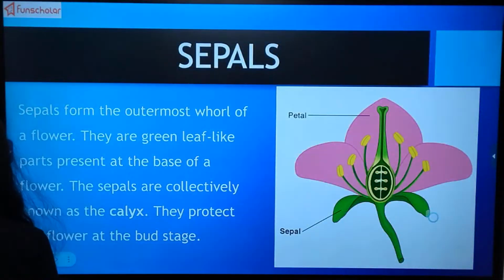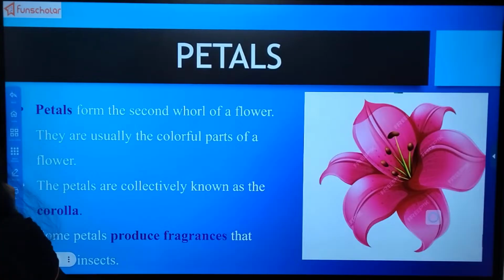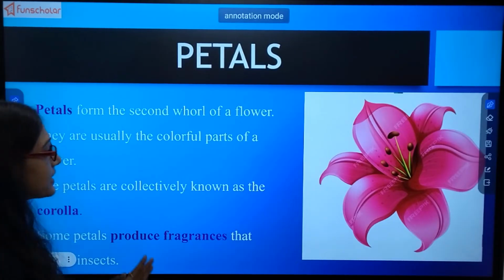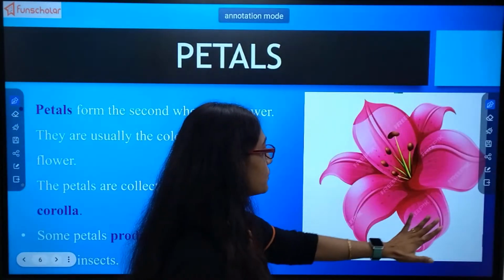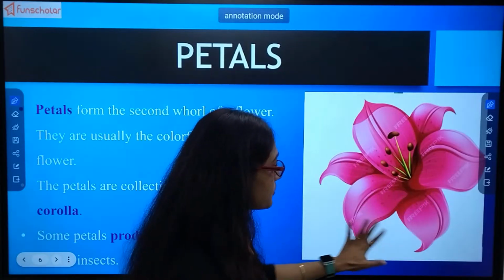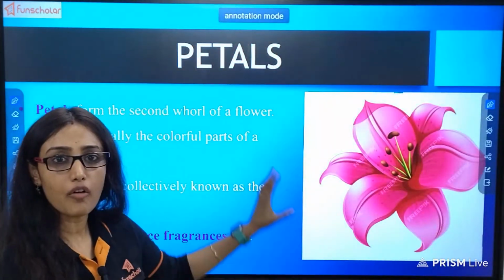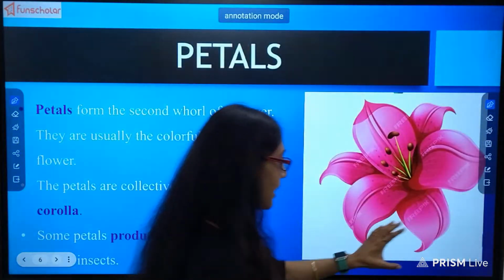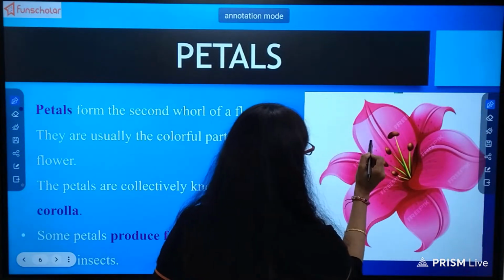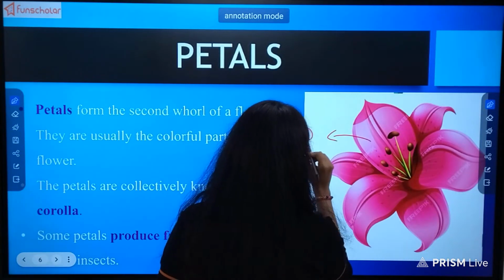Next, there come our petals. What are petals? This beautiful, colorful, most colorful part of any flower is known as petal.